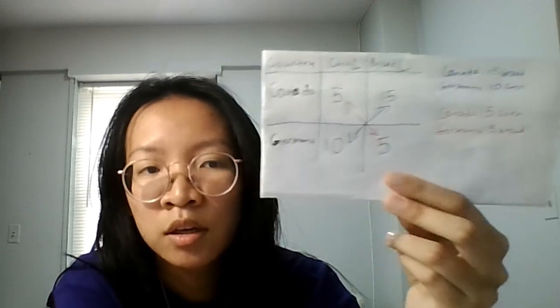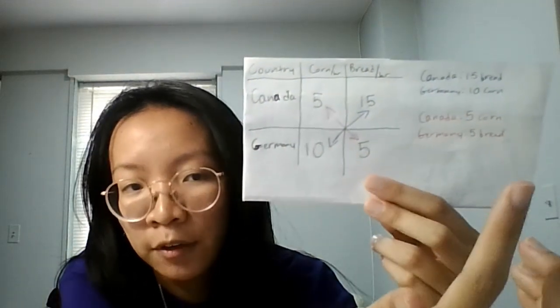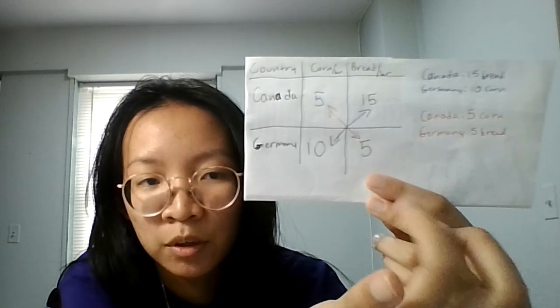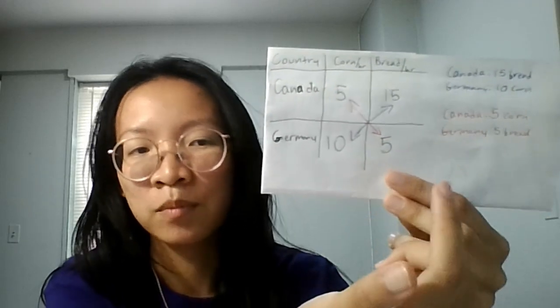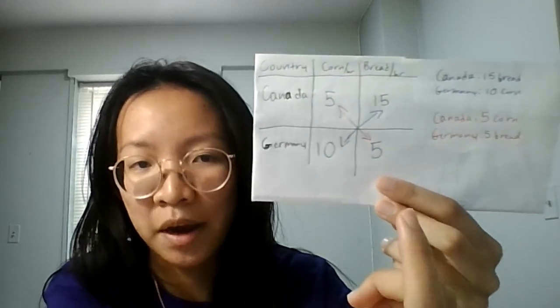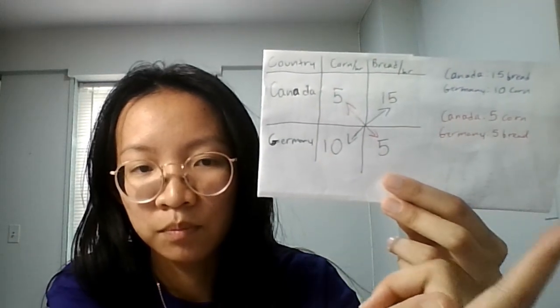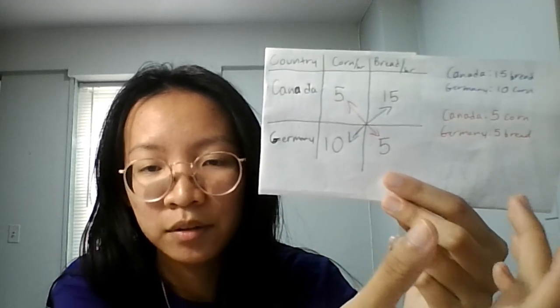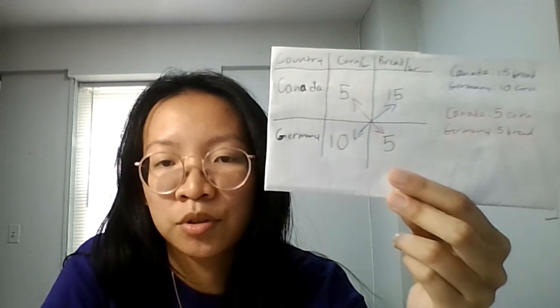So here, if Canada trades maybe 5 loaves of bread with Germany for maybe 5 things of corn, then Canada ends up with 10 loaves of bread and 5 things of corn. Germany ends up with 5 things of corn and 5 things of bread. So both countries are better off than if they were just producing on their own.